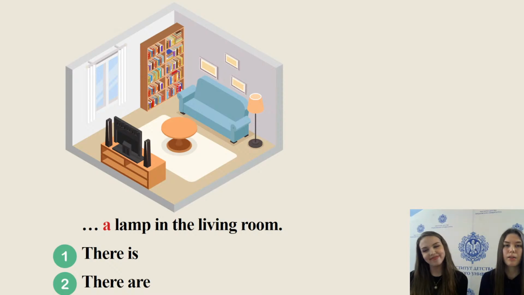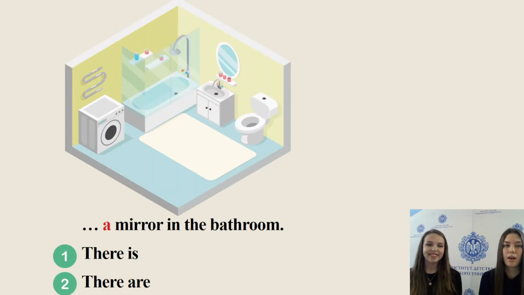A lamp in the living room. Please choose the correct number. Number 1 or number 2? Choose the correct number and please write it in the chat. Yes, there is a lamp in the living room. You are absolutely right. A mirror in the bathroom.